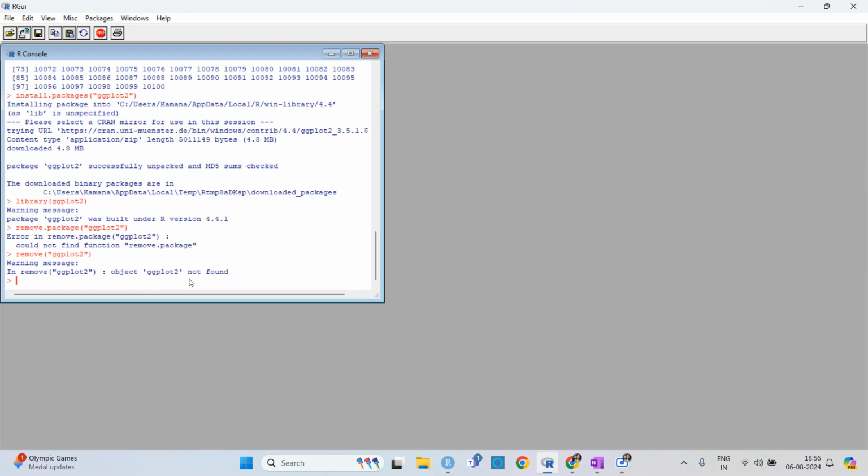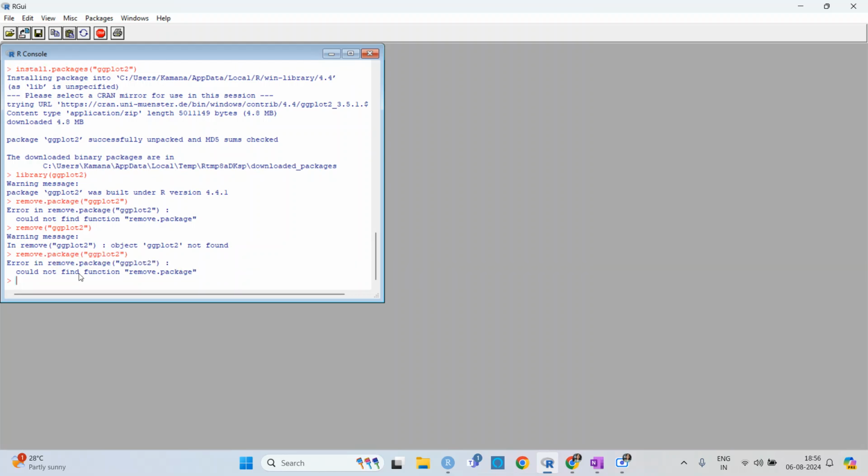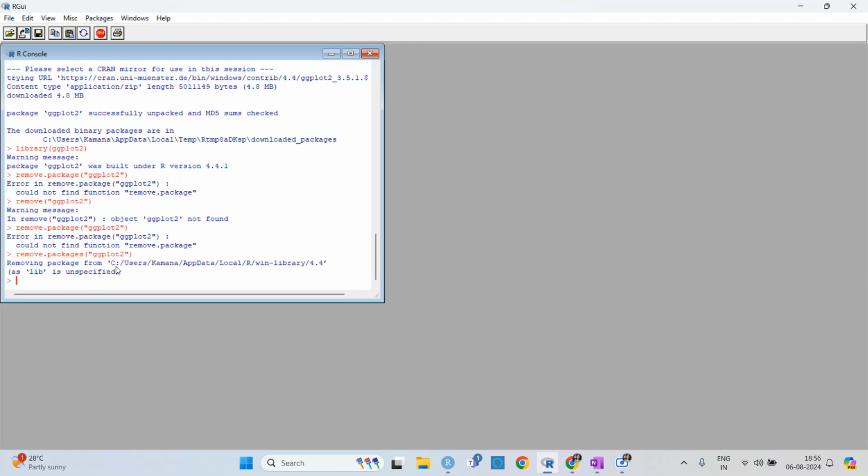Exactly, I don't remember. I think it's remove.packages or something. So I must be making some kind of mistake here. I will see in the help box. So, okay, I have written package instead of packages. That's why there was an error. So here it is showing that my library was somewhere in the Windows library, and then it is removed now.